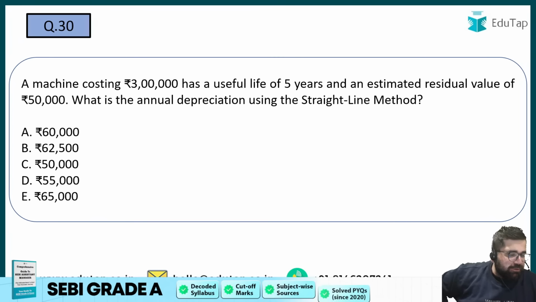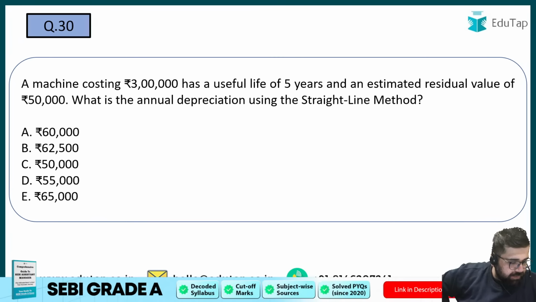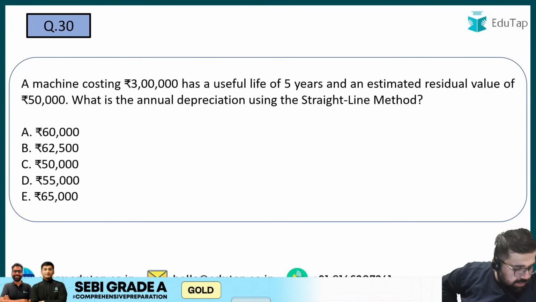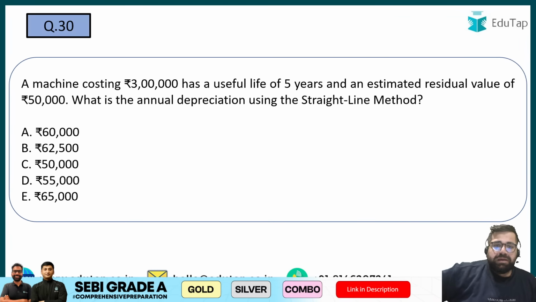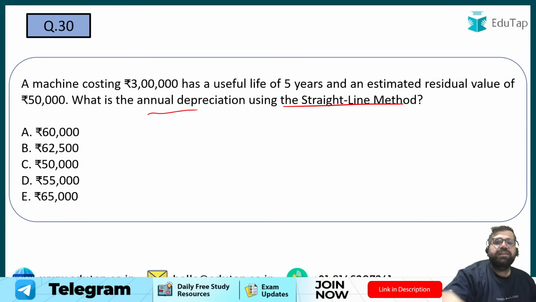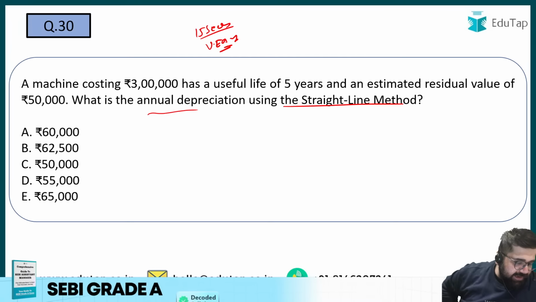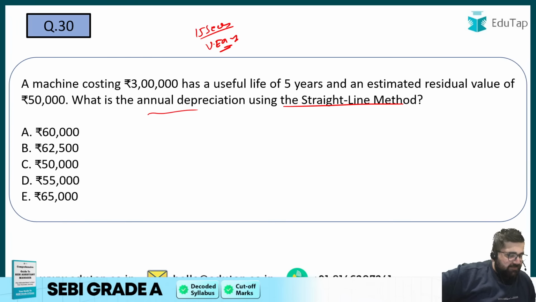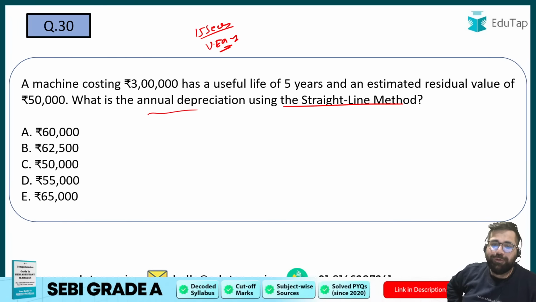Question number 30. A machine costing 3 lakh has a useful life of 5 years and an estimated residual value of 50,000. What is the annual depreciation using straight line method? Now, if this question comes in your exam, you should not take more than 15 seconds to solve. This is a very easy question. If you are finding difficulty over here, then definitely it's a tough part for you.